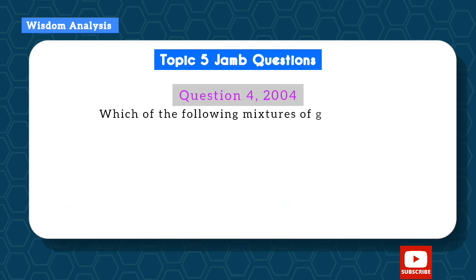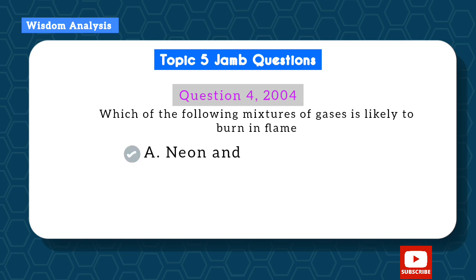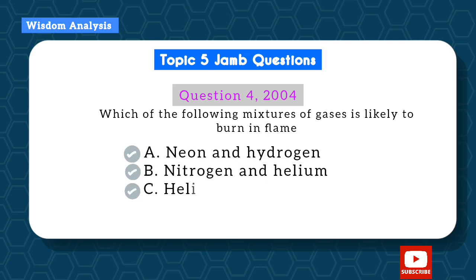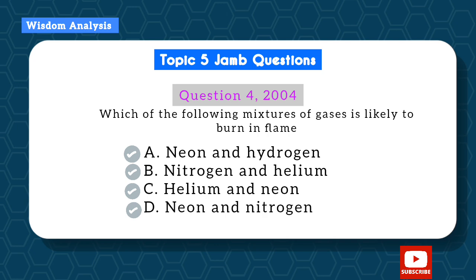Now we have another one from 2004. Which of the following mixtures of gases is likely to burn in flame? A. Neon and hydrogen, B. Nitrogen and helium, C. Helium and neon, D. Neon and nitrogen. Now remember, nitrogen slows down combustion, that is, it tends to prevent combustion. So any option with nitrogen should be struck out, that is option B and D. Now we have A and C left.